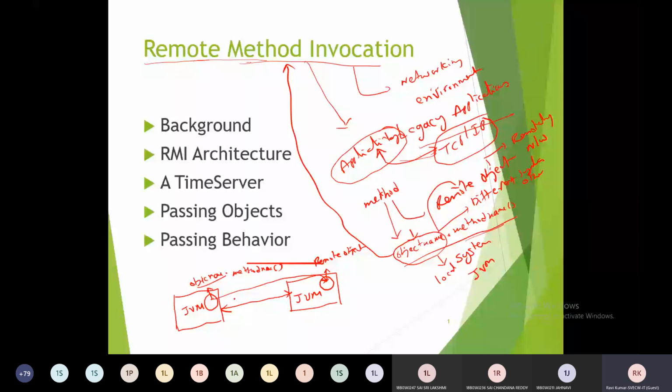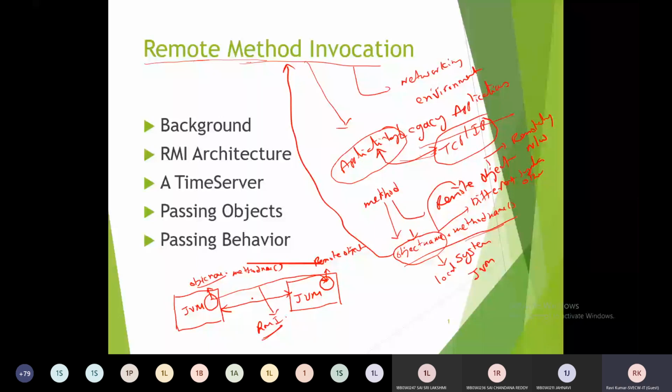This scenario is called RMI. Calling the method of an object which is running in another JVM from our program is called remote method invocation. To facilitate this scenario in our application, we need some components.